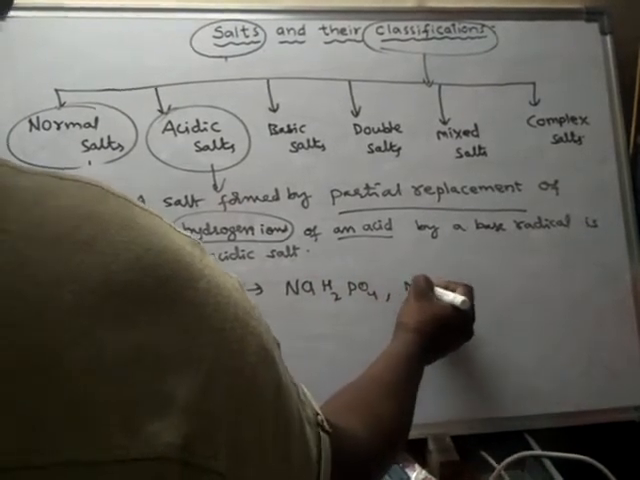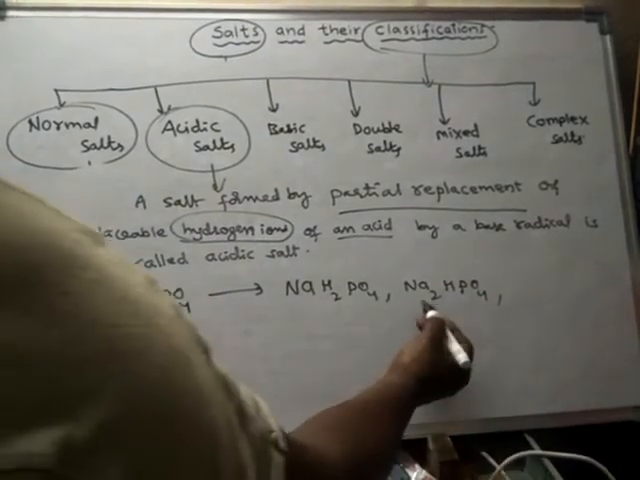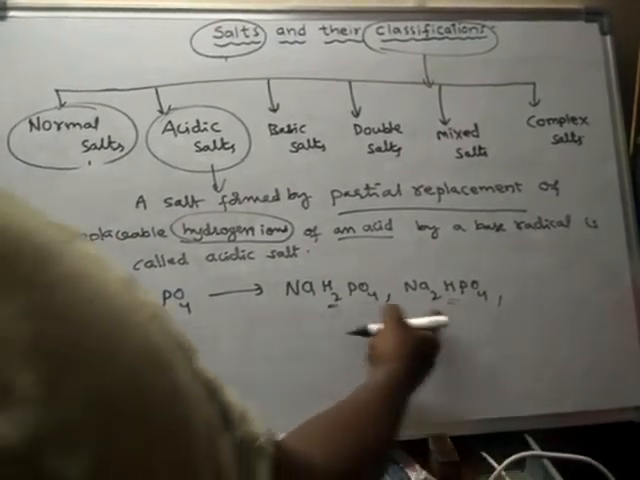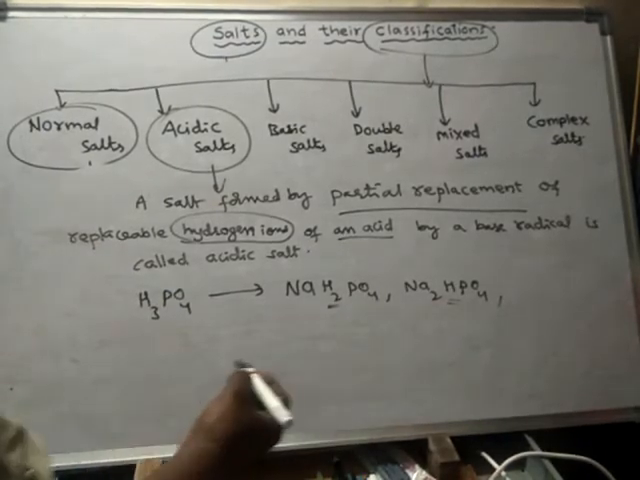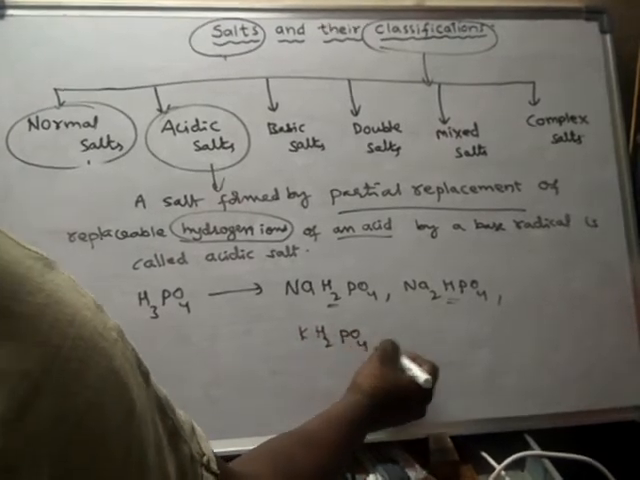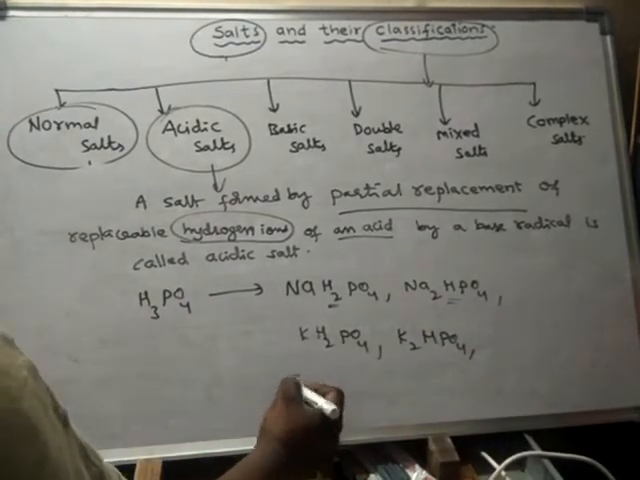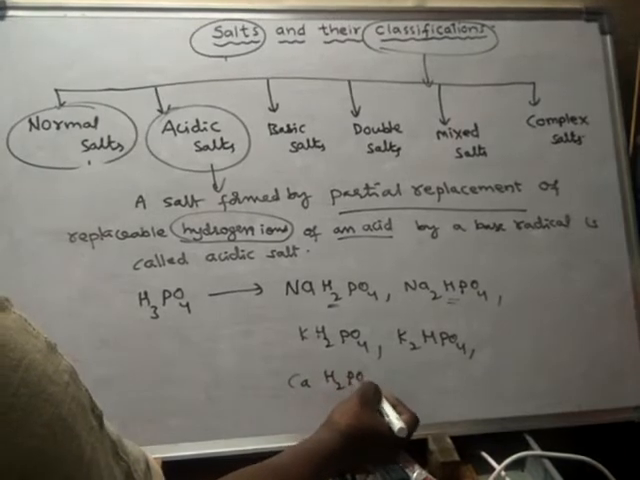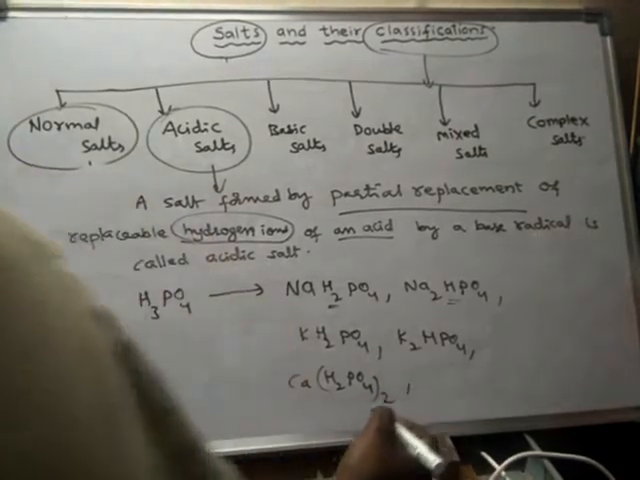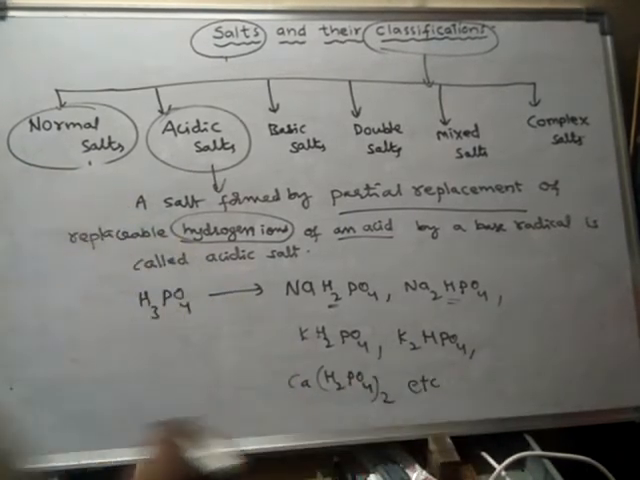NaH2PO4, Na2HPO4. Here also, still hydrogens are present. Two hydrogens are present. So these are acidic salts. They exhibit acidic nature. KH2PO4, K2HPO4. So like this. Calcium H2PO4, calcium dihydrogen phosphate. So like this, etc. We can write so many such salts.